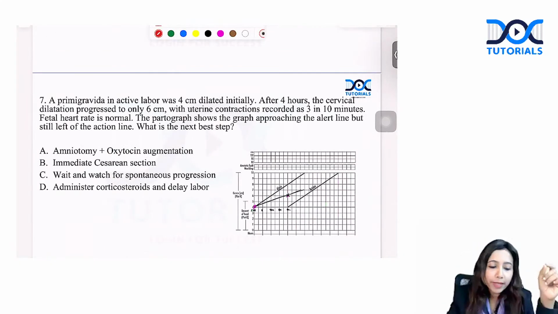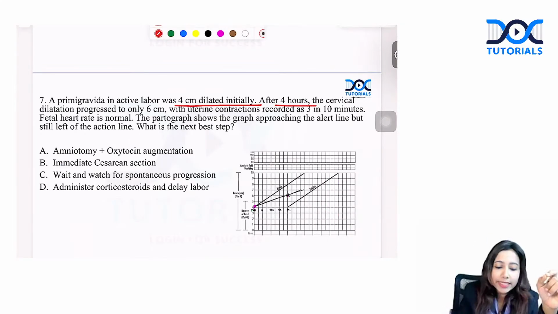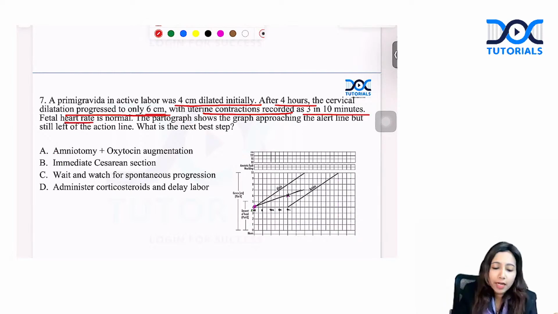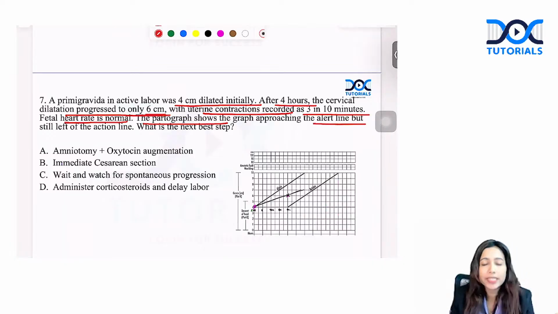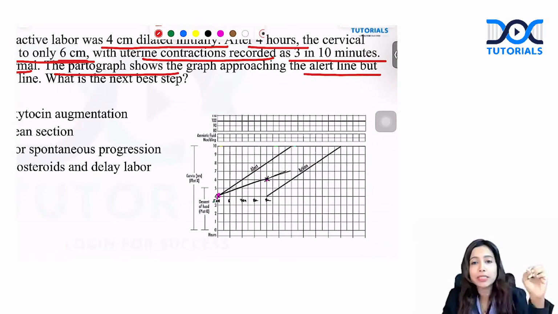So, a primary gravida has presented and she was 4 centimeter dilated initially. After 4 hours, the cervical dilation progressed to only 6 centimeters with uterine contraction recorded as 3 in 10 minutes. Fetal heart rate is normal. Partogram shows that the graph is approaching the alert line. This much information was not completely given in the question. Some of it you had to derive from the image.